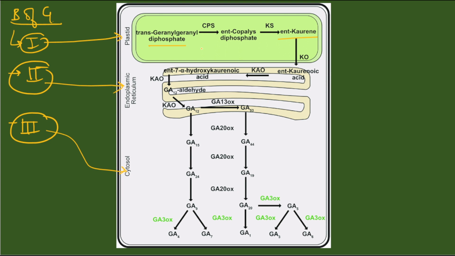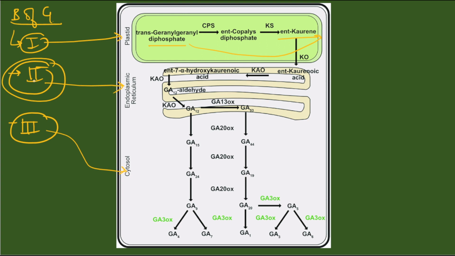जो हमारे ट्रांस-geranylgeranyl डायफॉस्फेट है वो पहले ent-copalyl डायफॉस्फेट में कन्वर्ट होता है, उसके बाद kaurene में कन्वर्ट हो जाता है. After that, after getting converted from trans-geranylgeranyl diphosphate to kaurene, it gets transferred into stage 2.